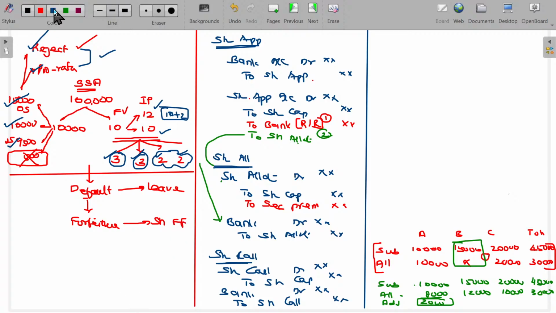What is that share forfeiture? The amount paid up will not be refundable, and will now be transferred to the share forfeiture account. For example, out of 10 rupees, 4 rupees, 3 rupees, 3 rupees. The company called for these 3 rupees, but this fellow paid only these 2 and failed to pay this. Even after multiple reminders, he has not paid this money. Then immediately the share allotted in his name becomes useless. It is going to be cancelled.